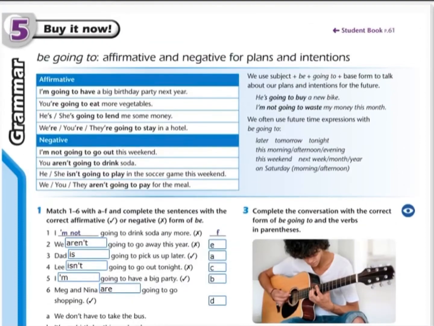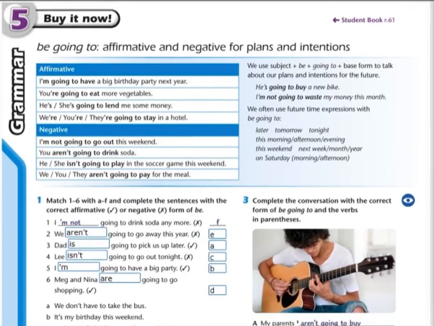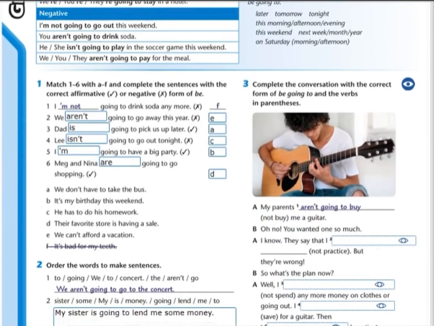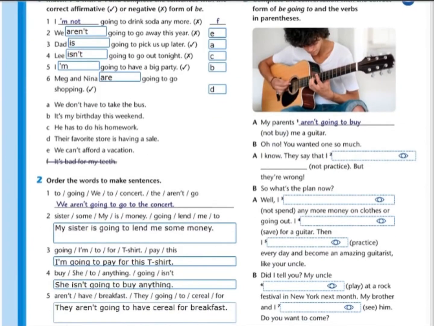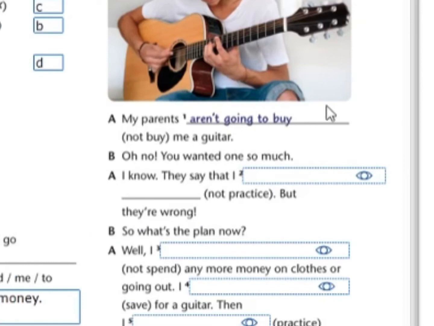In the question number 3, we are going to analyze if they are talking affirmative or negative sentence, but you're going to check the context. So there are some dialogues. We are going to fill in these blanks. Let's do this. My parents aren't going to buy me a guitar. Oh no, you wanted one so much. I know.